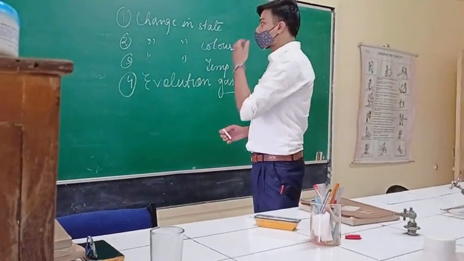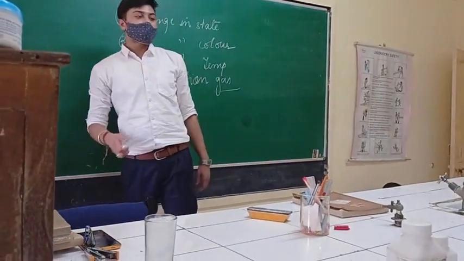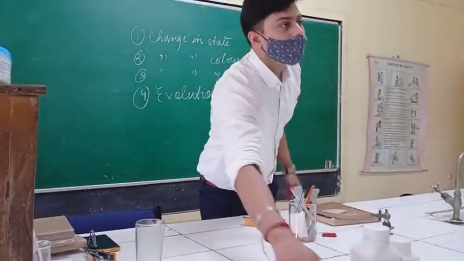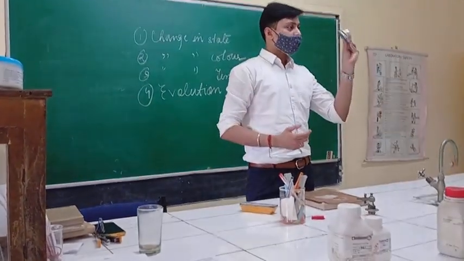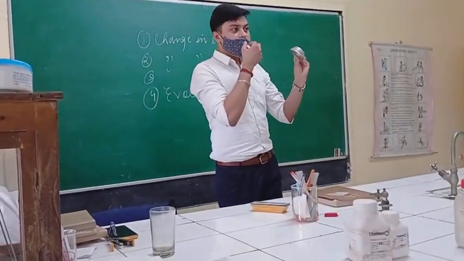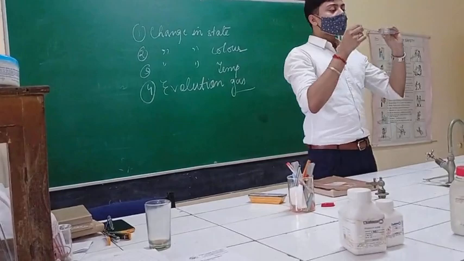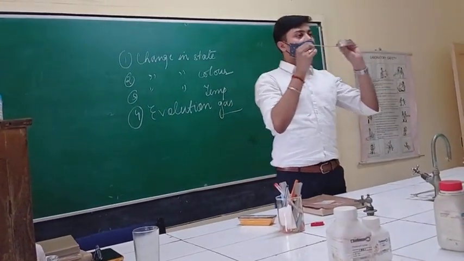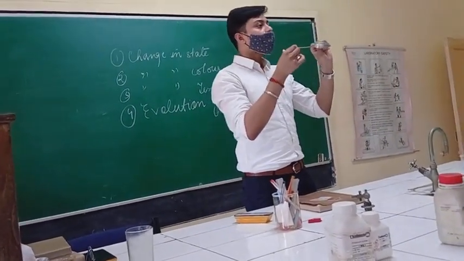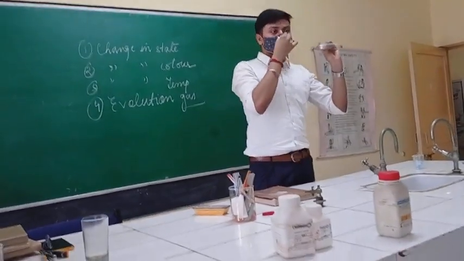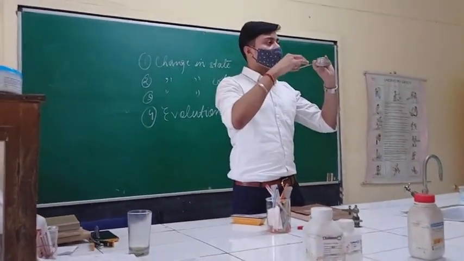So, in the first activity, what we will do, we will take a magnesium ribbon, right? This is known as magnesium ribbon, and it is metallic in nature, right? So, first we will rub this magnesium ribbon with sandpaper. Why will we rub it with sandpaper? To remove the basic layer of carbonate from this ribbon.